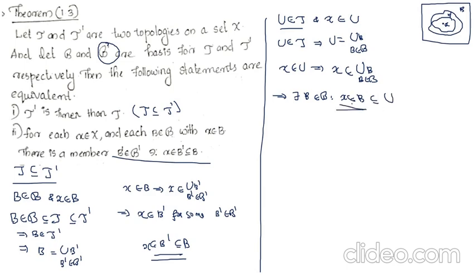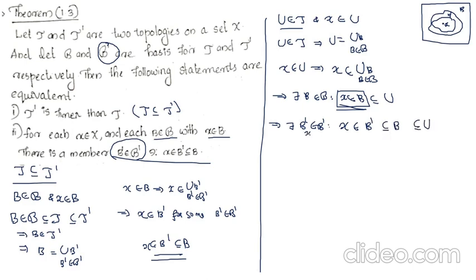Now take this statement, X belongs to B and B belongs to B. Now we can use the second condition. We assume that the second condition holds. That means if we take any element B from B and X belongs to B, there is a basis member B dash from B dash such that X belongs to B dash subset of B. So we can apply that statement here. That implies there exists B dash belongs to B dash such that X belongs to B dash, which is a subset of B, which is a subset of U.